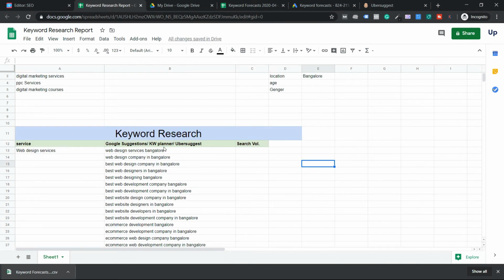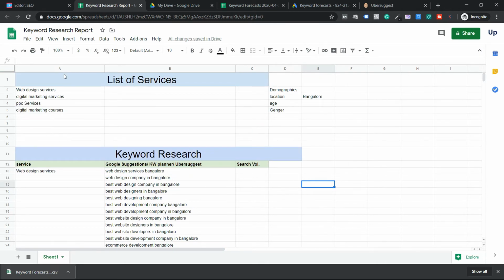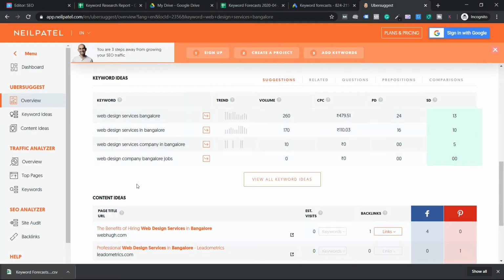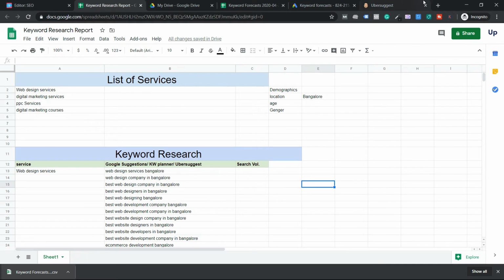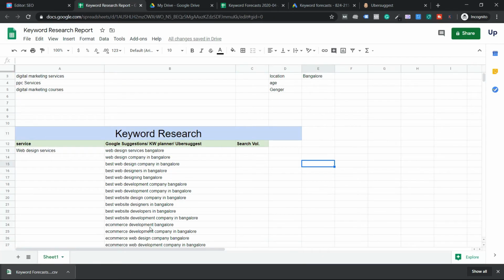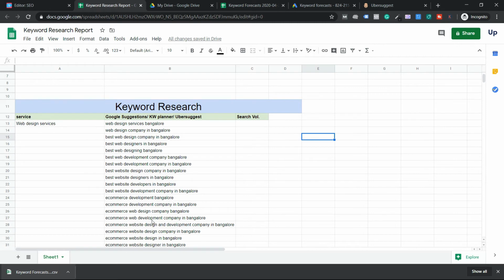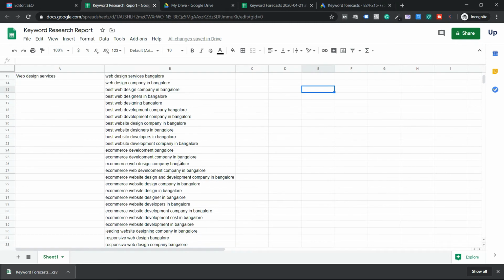I don't take my service name and go to Ubersuggest or any other free or paid tools. What those tools do is show the modifiers of the words. I don't want modifiers of the words, I want other search intent terms. Because if I search for web design services in other tools, it shows other relevant terms related to services only. If I search for companies, it shows other relevant terms related to companies. I don't want that. I want other new keyword ideas, which usually come with Google Keyword Planner only, or Ahrefs. Okay, cool, guys. This is how you do keyword research.